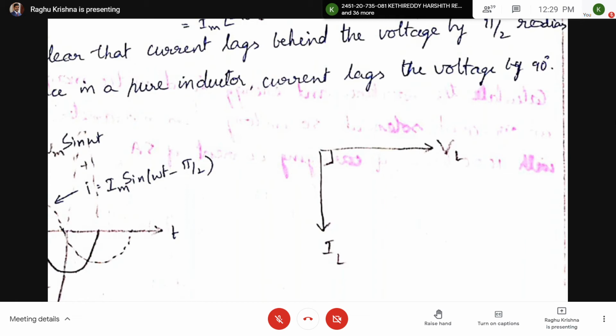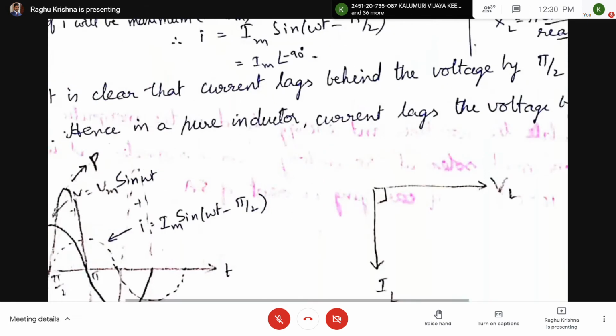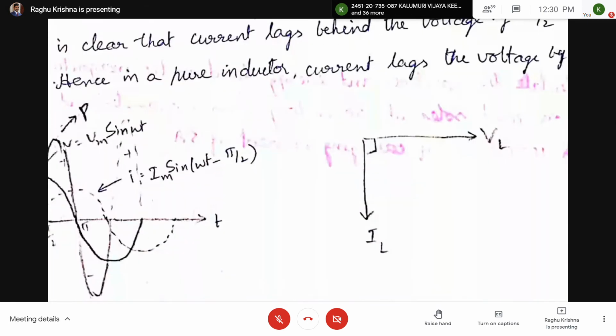Now VL and IL both are phasors and they will be rotating in the anti-clockwise direction. Here you can see IL lags the voltage by 90 degrees. In the inductor, current lags the voltage by 90 degrees. You can see this from the waveform also. The equation for VL is Vm sin omega t.